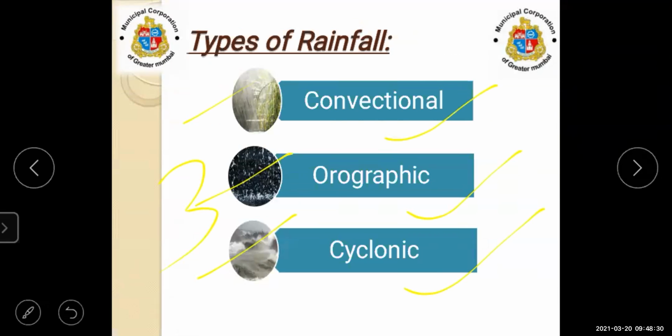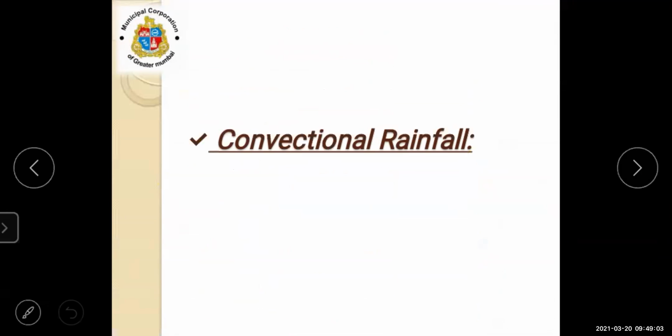Now, in your exam, if there is a question to explain the types of rainfall with the help of a diagram, everyone please notice carefully, listen carefully, and see the diagram properly. For a long answer, it can come. Then you have to draw the diagram also of these types of rainfall. Let's see now. First we are going to see the convectional rainfall.